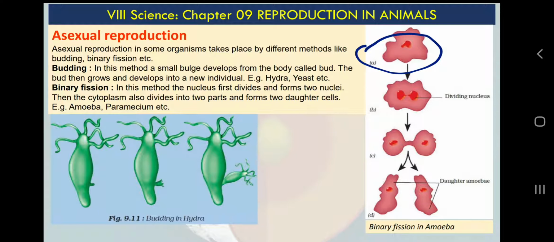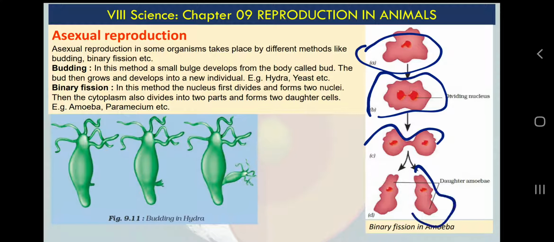For example, amoeba. So here you can see amoeba is dividing into two cells or two amoeba. Now if I say cell division or if I say reproduction in amoeba, same thing is here, because cell division means division of cell and making two cells, two new cells or daughter cells. Parental cell is making daughter cells, or here you can see amoeba is making two amoeba, because amoeba is nothing but a single cell or a creature with one cell. This type of creatures are unicellular or single cellular creatures. You can refer to my previous video.